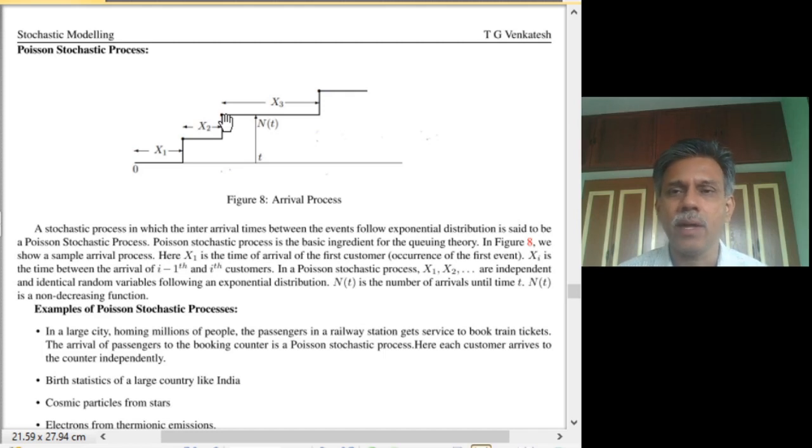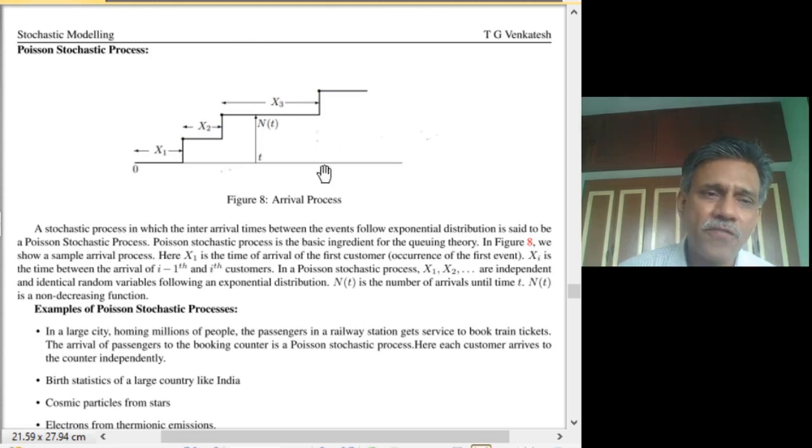So we can club them together and form another process, a stochastic process comprising x1, x2, and so on. Under certain phenomena, we can assume that x1, x2 are all independent of each other. Then we have another stochastic process xi, i equal to 1, 2, 3, which can also be used to define these arrivals.